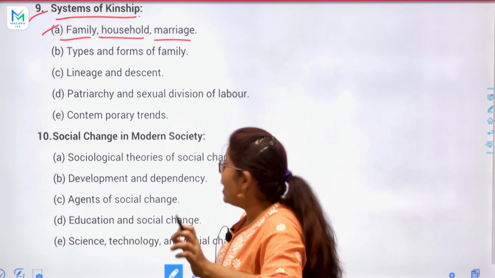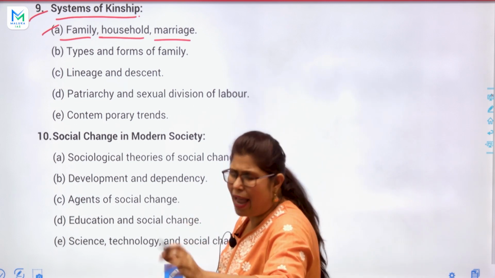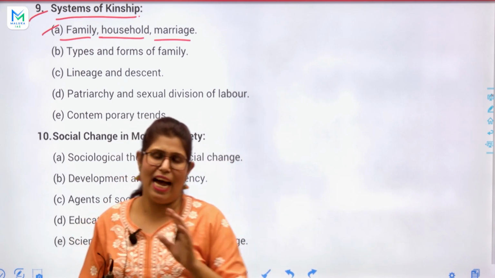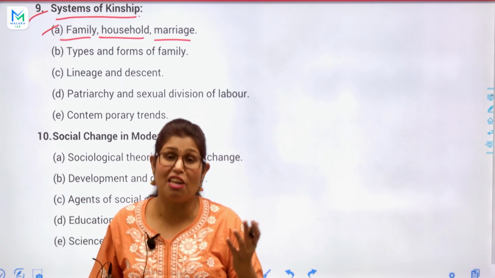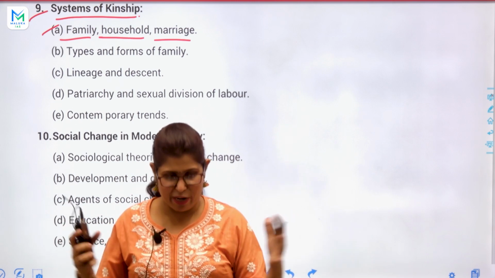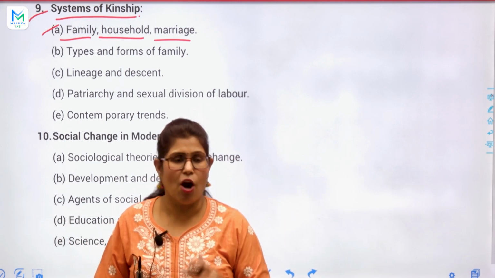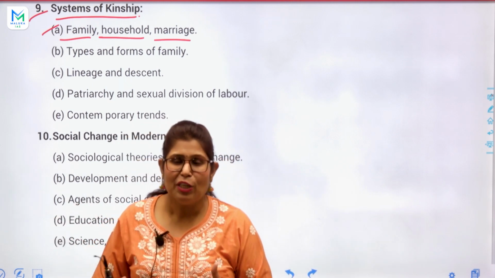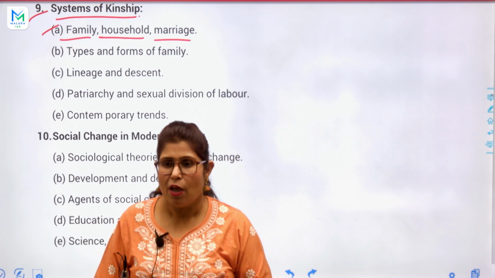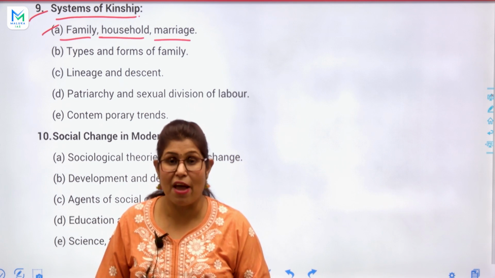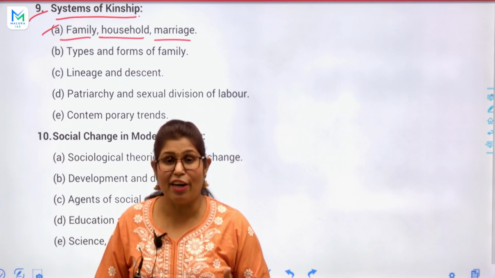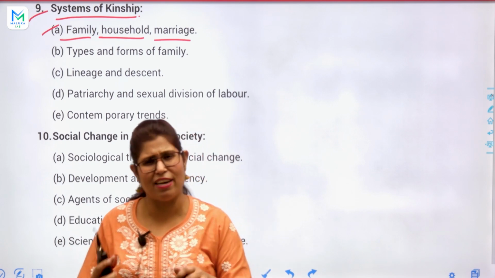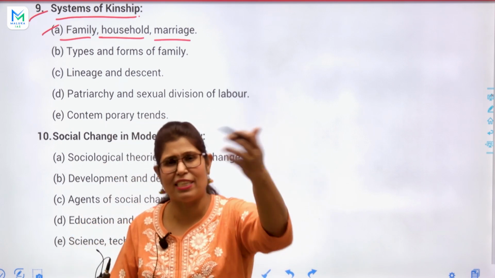But now actually 2 types exist, love marriage and arranged marriage, and also live-in relationship. Today youngsters are taking interest in live-in relationships. First of all, we live in a live-in relationship, then after that we will decide.